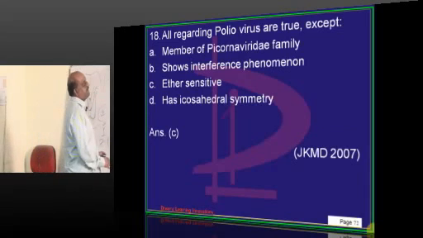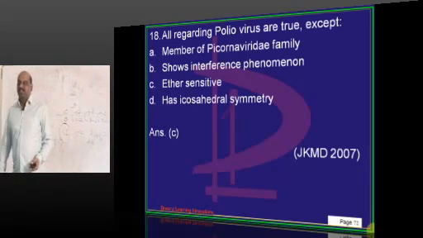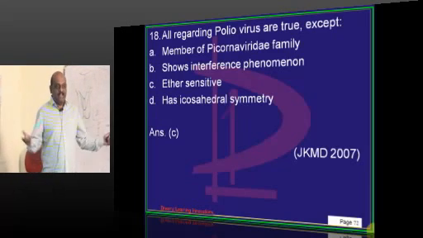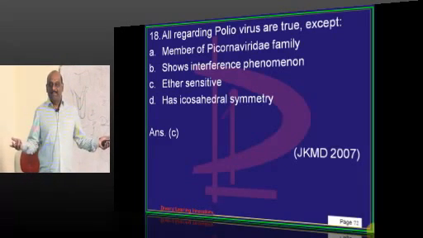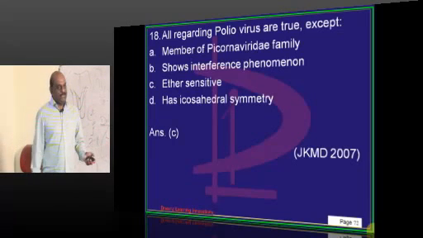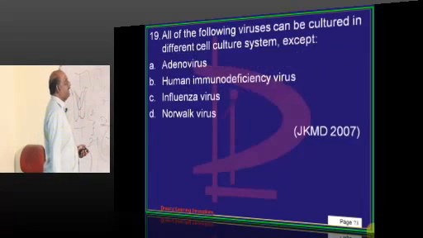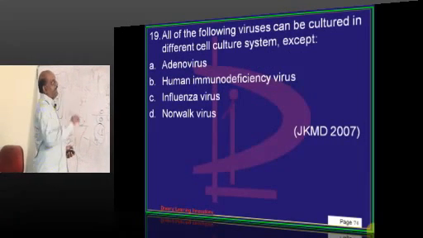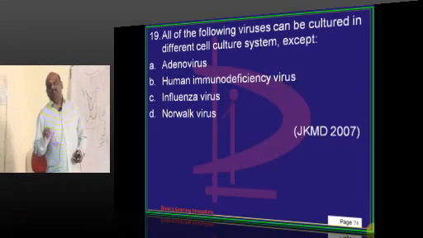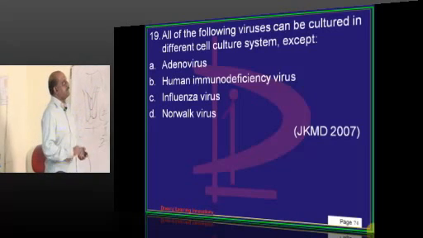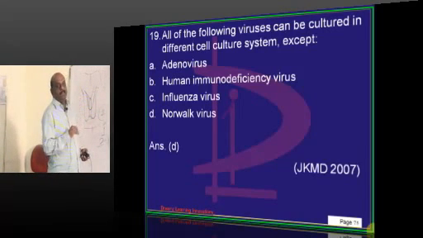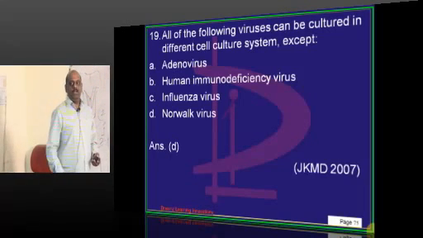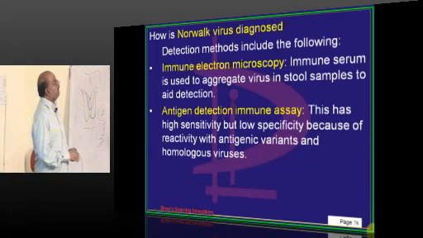It is ether resistant, too much. Will it be alcohol resistant, ether resistant, formalin resistant? How many resistances will you remember? Purely luck based question. You answered wrong, don't worry. Then, which viruses can be cultured using a cell culture system? All of them. But Norwalk virus is not based on cell culture. So how do you basically do?